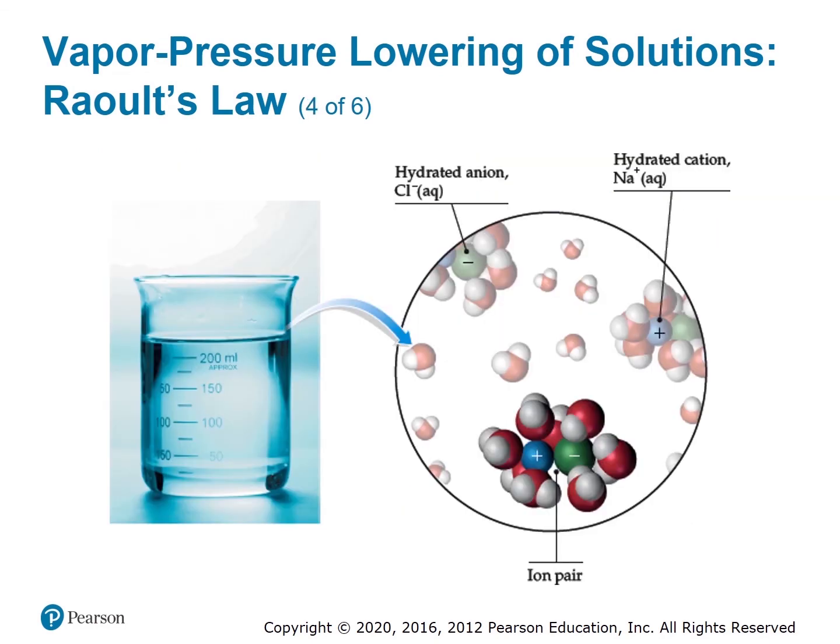The reason why the van 't Hoff factor is less than the predicted value is shown here. When an ionic compound dissociates in water, most of the cations and anions will be hydrated, like we showed on a previous slide. However, there's always going to be a small number of ions that are only partially hydrated and paired together, acting as a single particle for the purposes of colligative properties.